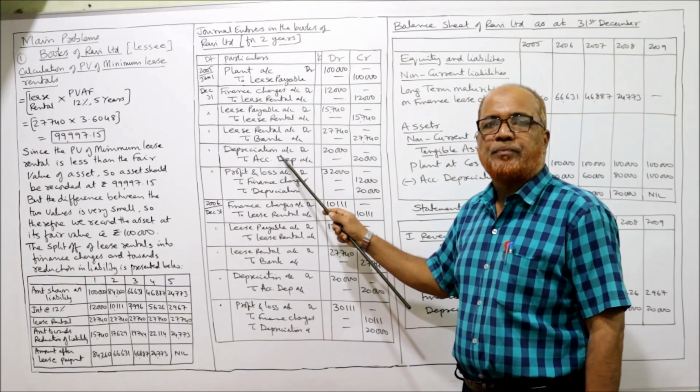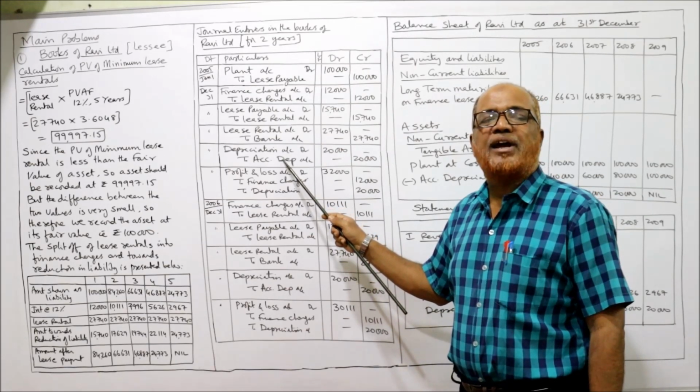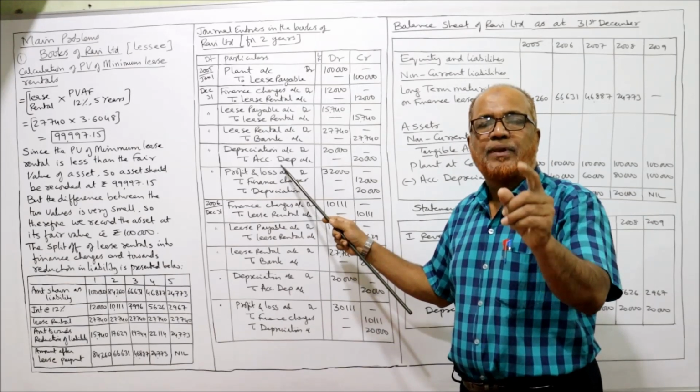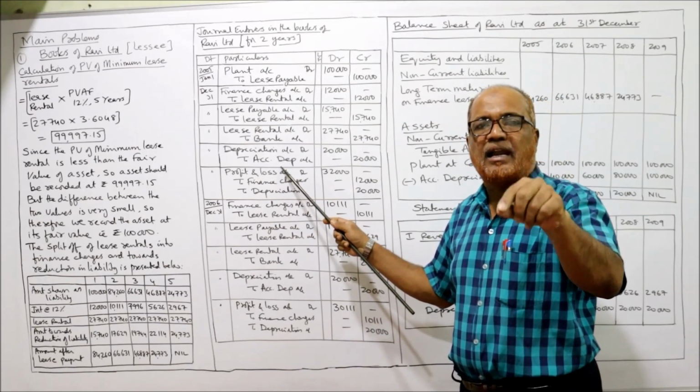Next, depreciation. Depreciation is provided on the straight line method. So, cost of the asset divided by life. 1 lakh rupees is the cost of the asset, and the life is 5 years.